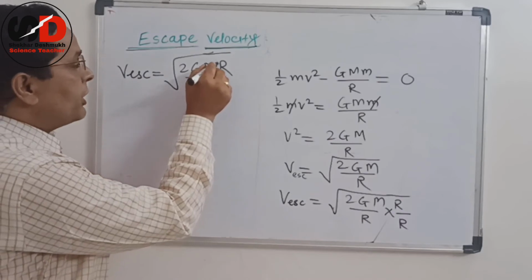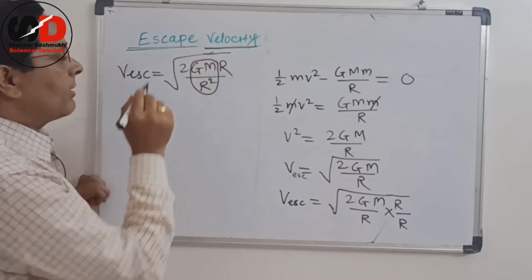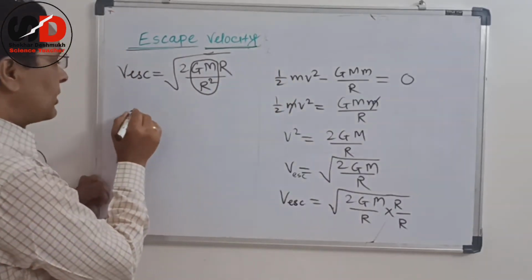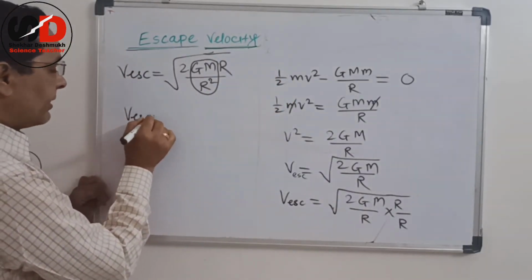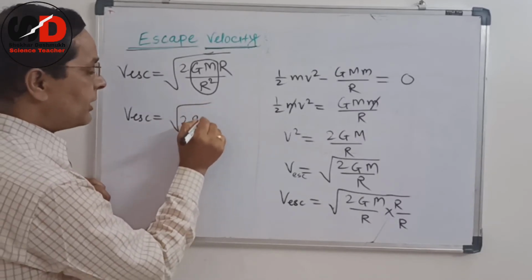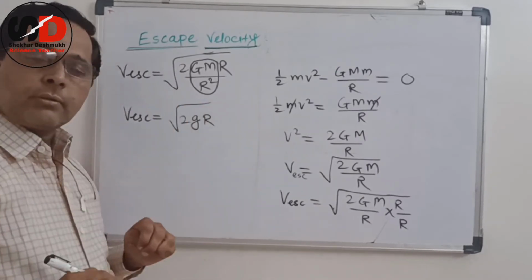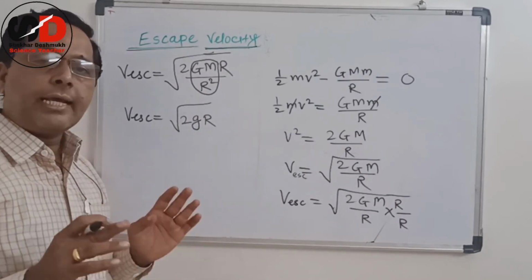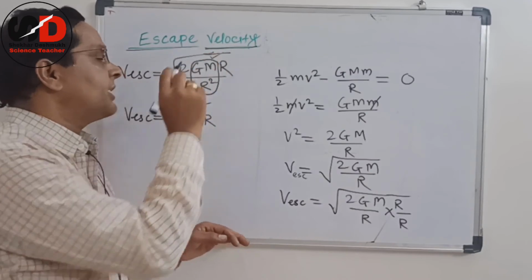So GM upon R square is nothing but the value of small g. So v escape is equal to under root 2gR. This small g is the gravitational acceleration, and we know the formula for that, GM upon r square.